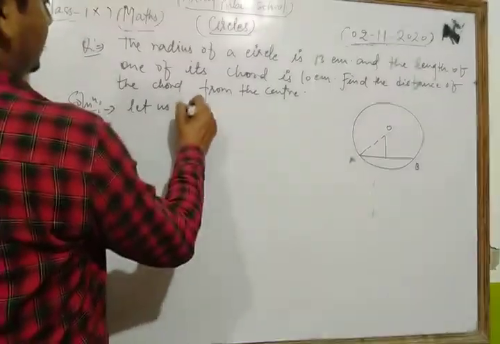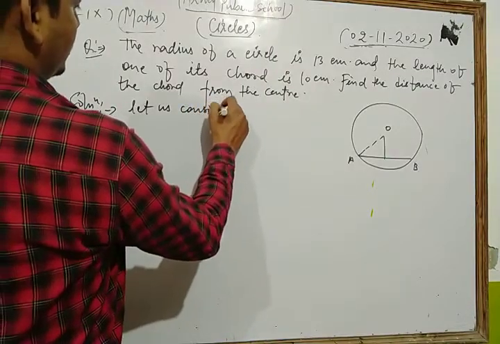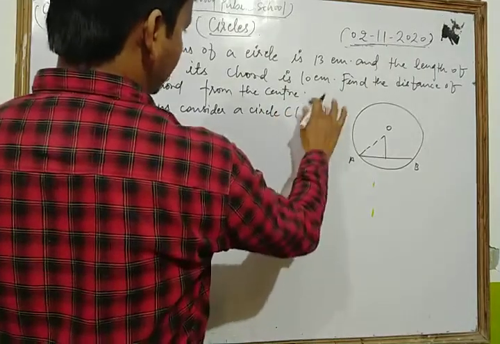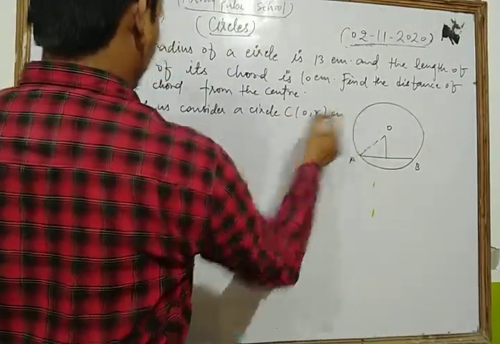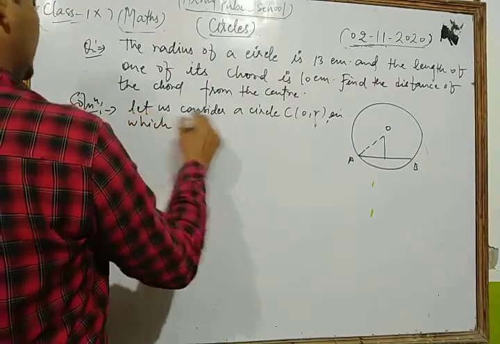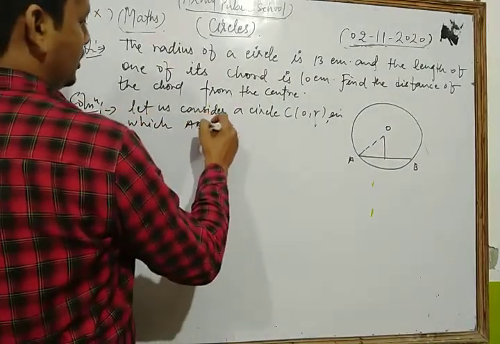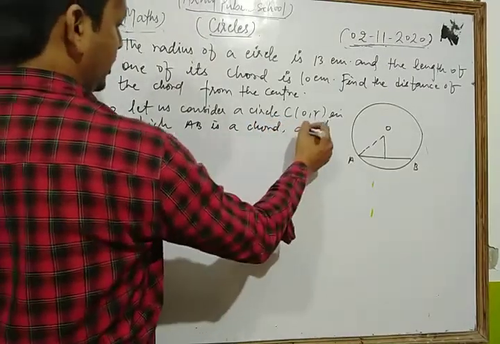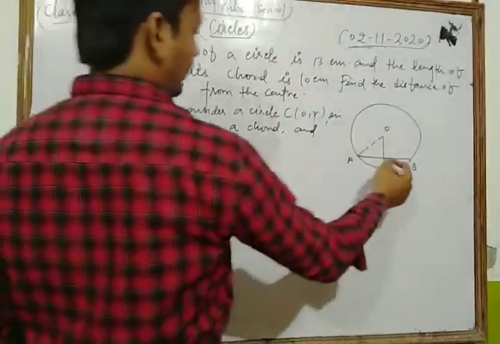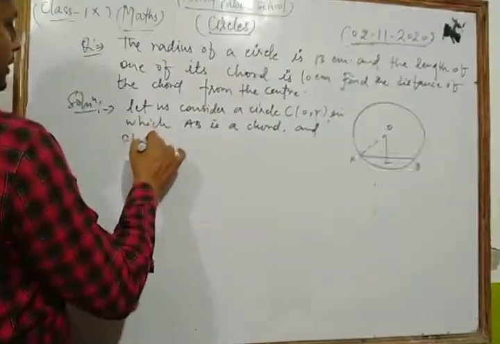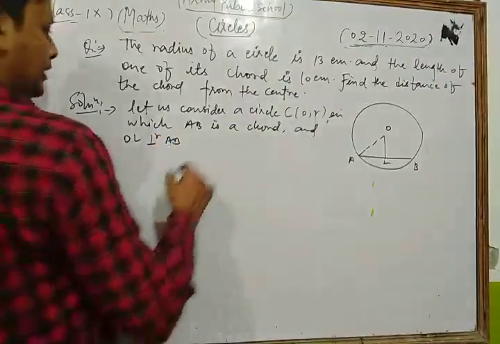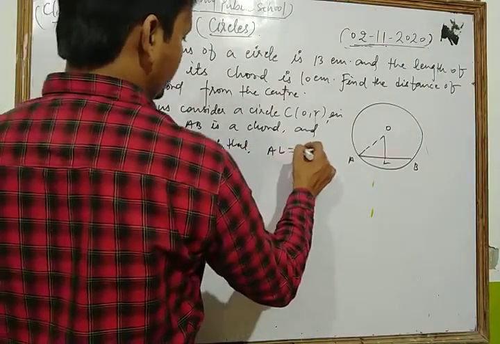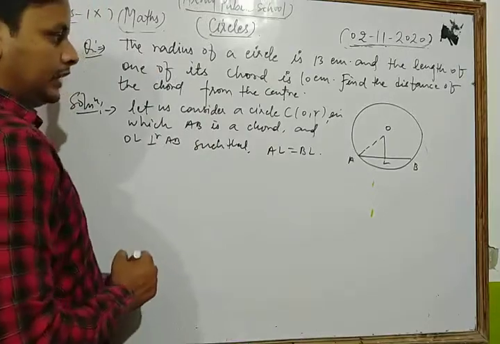Let us consider a circle C with center O and radius R, in which AB is a chord. We draw OL perpendicular to AB, such that we know that AL is equal to BL.